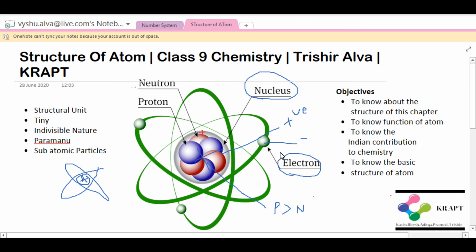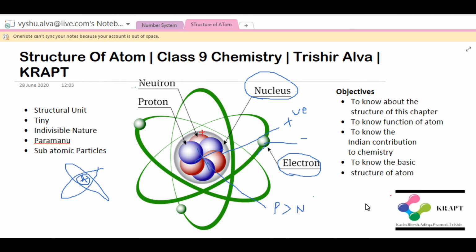So what happens? Electrons revolve around the nucleus, according to electrodynamics, right? There will be a force of attraction that keeps the electrons in place around the orbits. Keep it in mind.